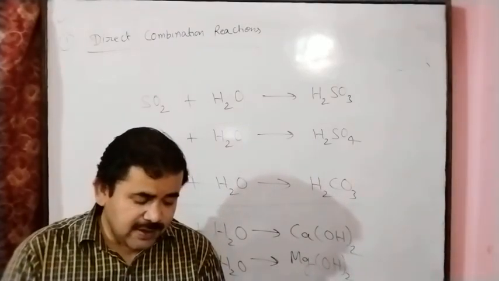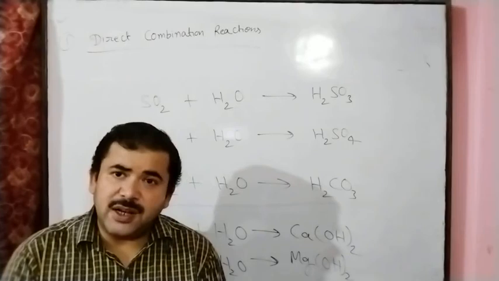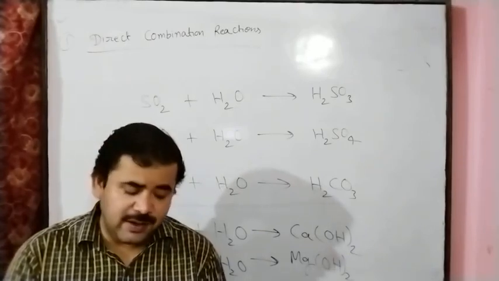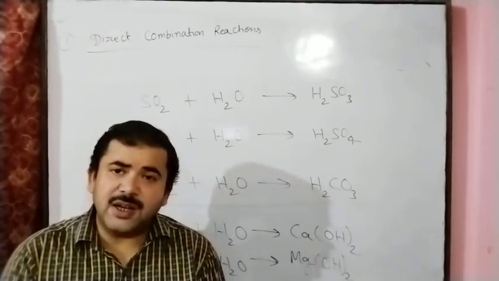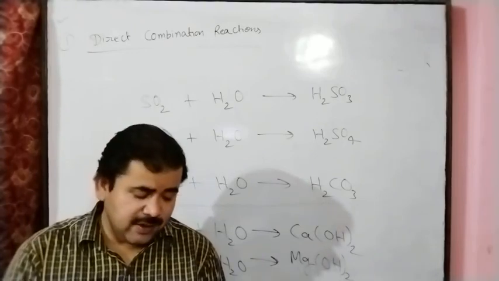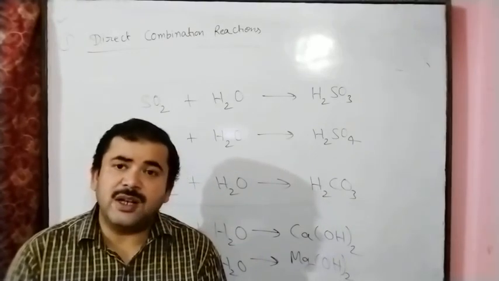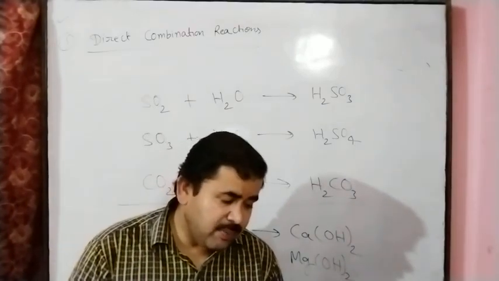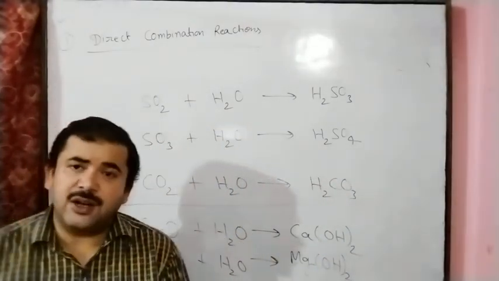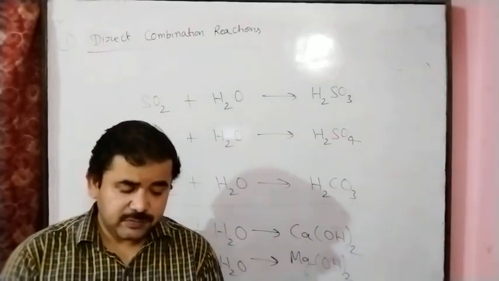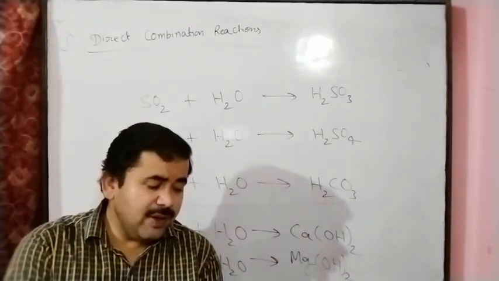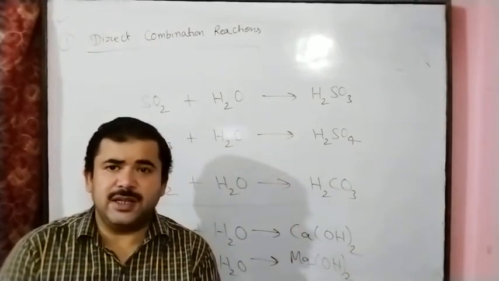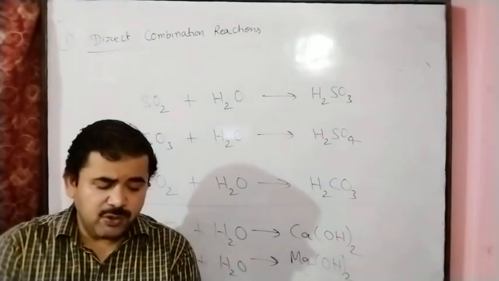Other direct combination reactions: calcium reacts with nitrogen, we get calcium nitride. Magnesium reacts with nitrogen, magnesium nitride. Aluminium reacts with nitrogen, aluminium nitride. So these are the examples of direct combination or synthesis reactions. Next, we will study the decomposition reaction.